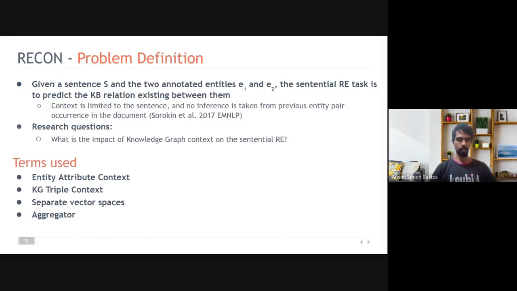To familiarize the audience with the terms used, entity attribute context refers to the TBox attributes of the entities in the KG. KG triple context refers to the triples in the neighborhood of the entities being considered. Separate vector spaces refers to the separation of vector spaces or embedding spaces between the entity and relation vectors. And the aggregator is a module which combines all the context information.